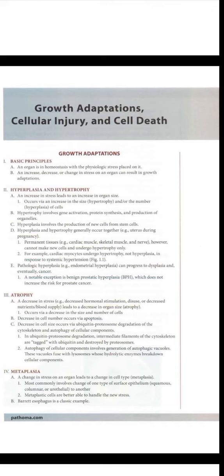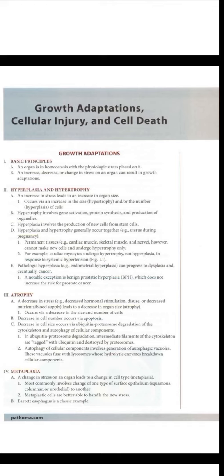In ubiquitin proteasome degradation, intermediate filaments of the cytoskeleton are tagged with ubiquitin and destroyed by proteasomes. Autophagy of cellular components involves degeneration of autophagic vacuoles. These vacuoles fuse with lysosomes whose hydrolytic enzymes break down cellular components.